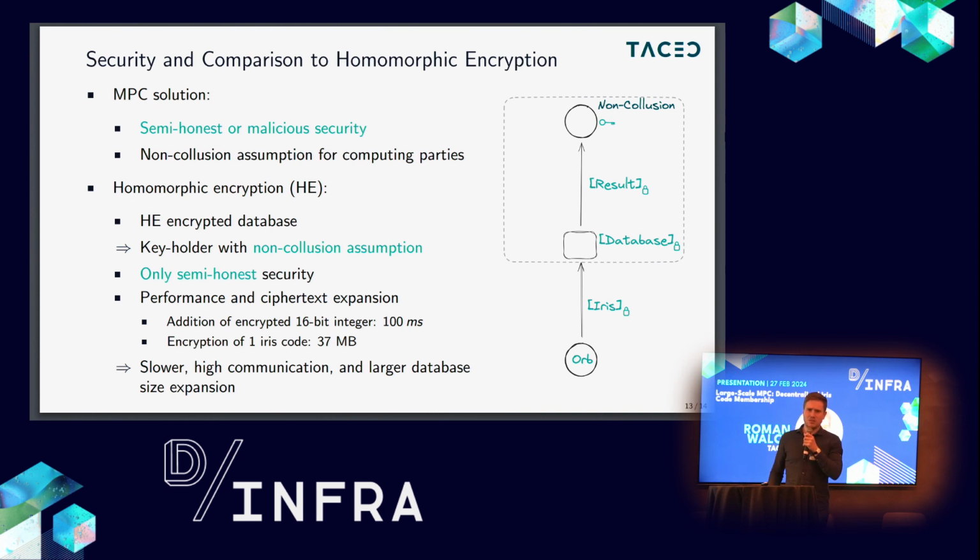But I think bootstrapping in your system, we would at least have to bootstrap once for each of these comparisons. And the bootstrapping, I think you have better numbers, would be 20 milliseconds or something like that, 10? Yeah, like 10 milliseconds. So when we do this for 1 million iris codes, then unfortunately that gets too inefficient. I know there are use cases where homomorphic encryption is significantly better, but I would say in this use case, even with a lot of optimizations, you cannot get better.